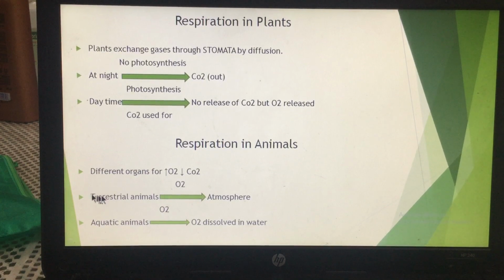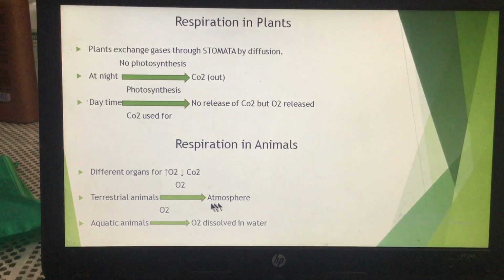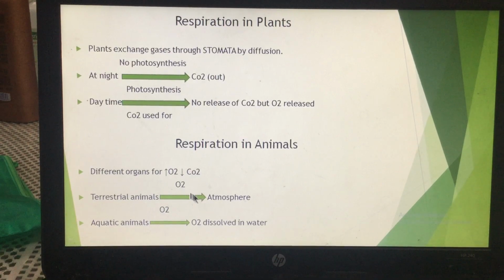जो ज़मीन पे रहते हैं. Like we are terrestrial animals. These terrestrial animals take the oxygen for respiration from the atmosphere. जैसे हम जो हैं, हम ऑक्सीजन कहाँ से लेते हैं? एयर से. एयर कहाँ पे प्रेजेंट है? एटमॉस्फेयर में. So the terrestrial animals take up the oxygen required for respiration from the atmosphere.